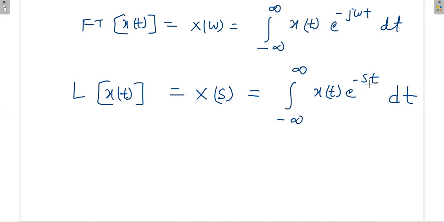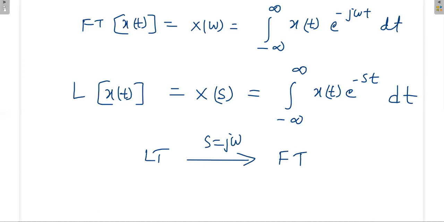Again, you can also replace s with simply j omega to get the Fourier transform, but the condition is x of t has to be stable. So from this formula, once you have a Laplace transform, by substituting s equal to j omega, you can get the Fourier transform.